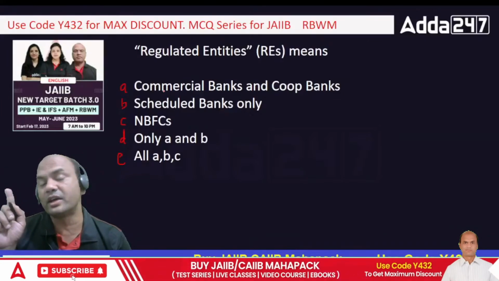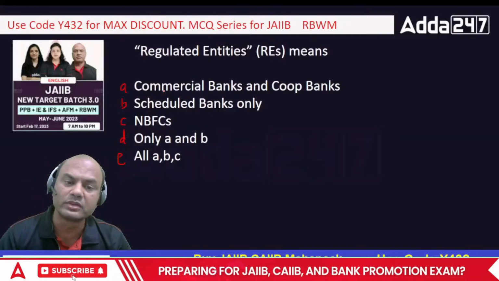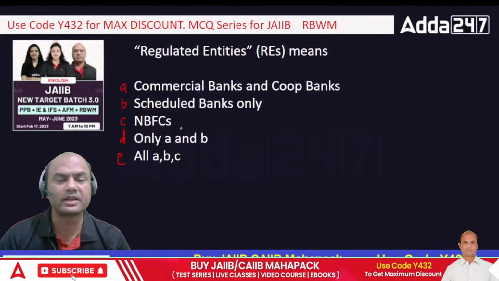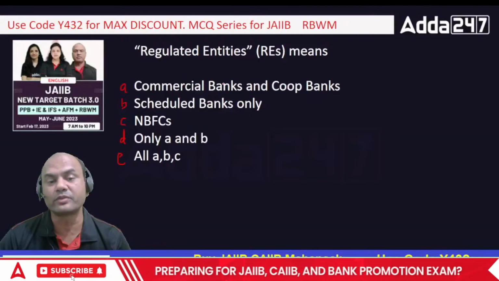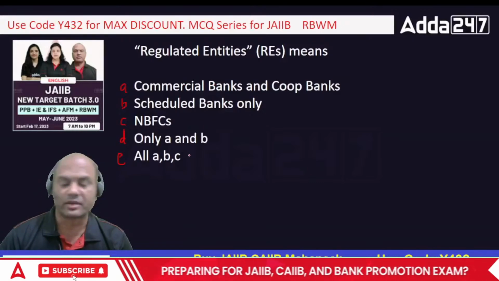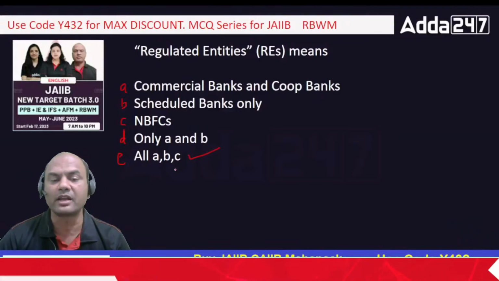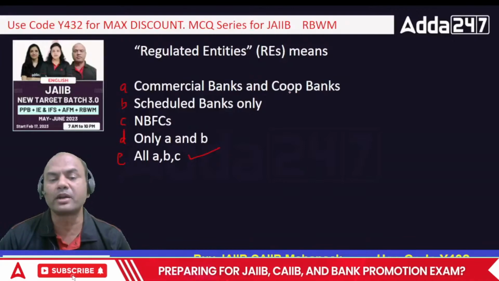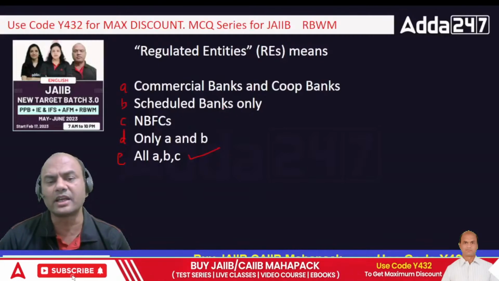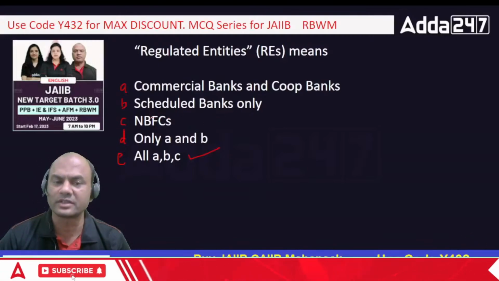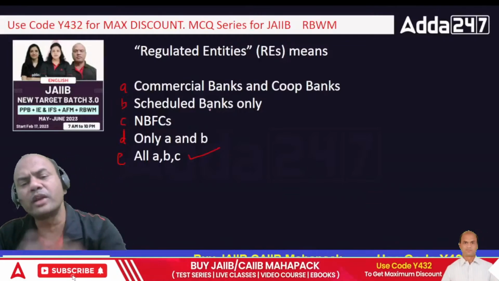Just now I told you when we started this topic, right? It includes everyone. What should be the answer? In the meantime I had asked you one question. Firstly let me answer this. The answer for this is correct, E. Everyone is typing correctly. A, B and C: commercial banks, cooperative banks, scheduled banks, NBFCs, even the digital lenders. Now these digital lenders generally start the business as NBFCs only.